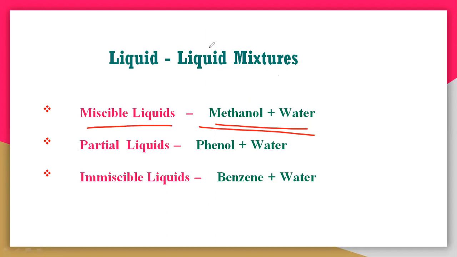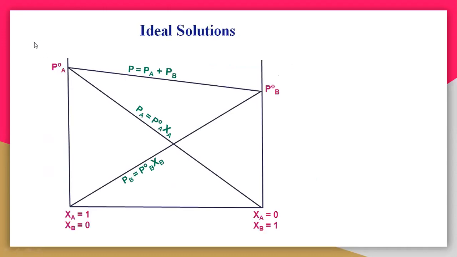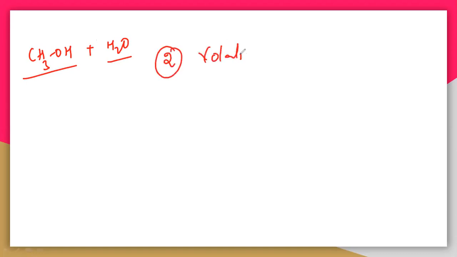For miscible liquids, the best example is methanol and water. See here, I will take methanol and water, that is CH3OH, methanol, and water. Let us start with the volatile. If two volatile liquids are there, one is A and the other is B. A is volatile and B is also a volatile liquid.